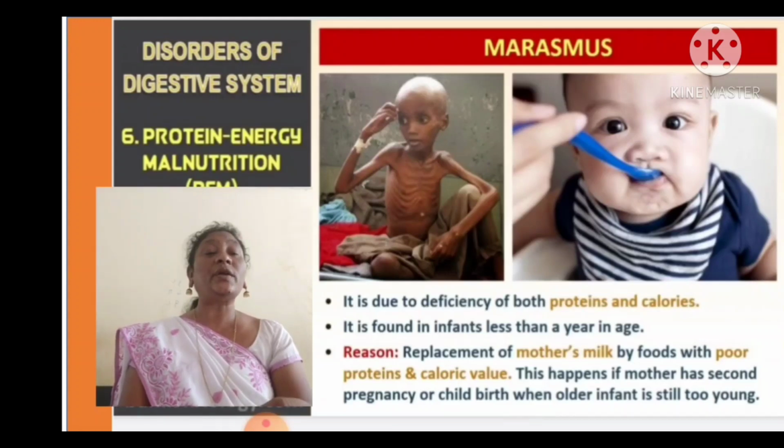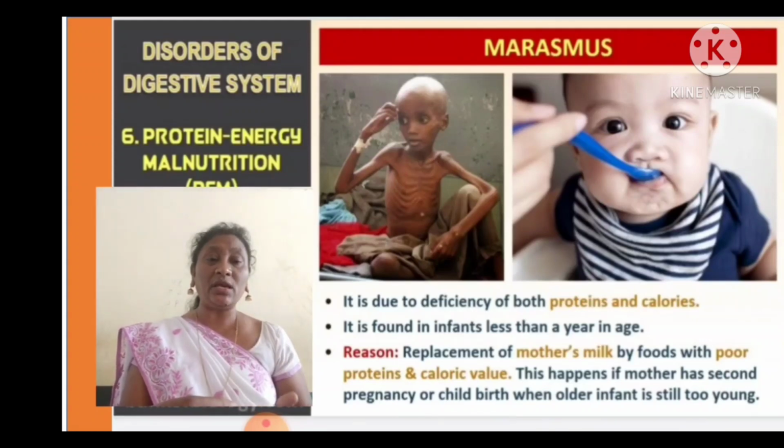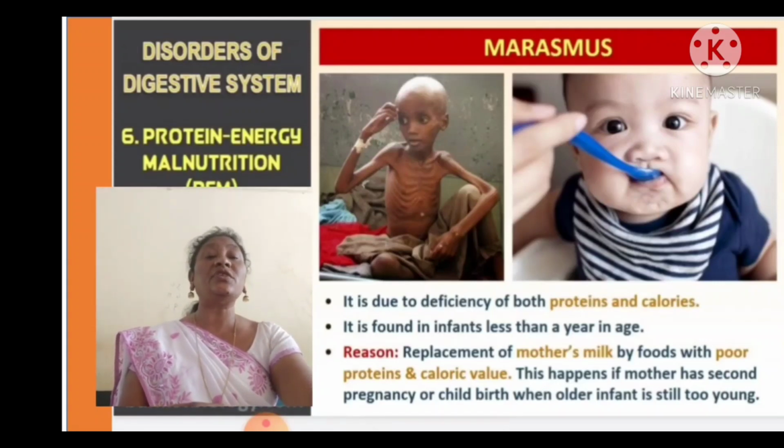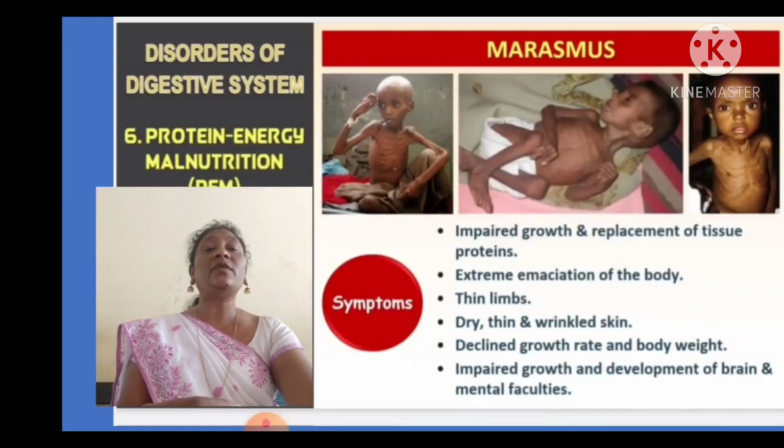Reason: replacement of mother's milk by food with poor protein and caloric values, less content of calories and proteins. This happens if the mother has a second pregnancy or childbirth when the older infant is still too young. Births are given very soon one after another. The mother was already feeding the previous baby, and very soon she conceived another baby. So the mother is unable to provide a sufficient amount of food to the baby. That will be one of the reasons.